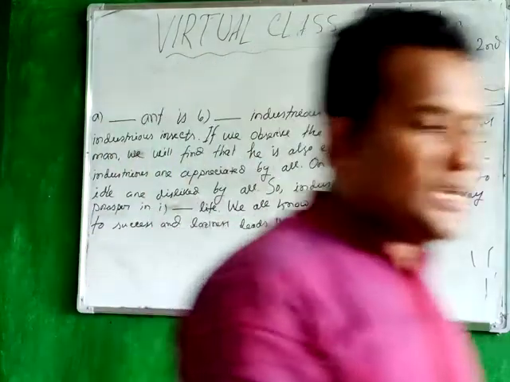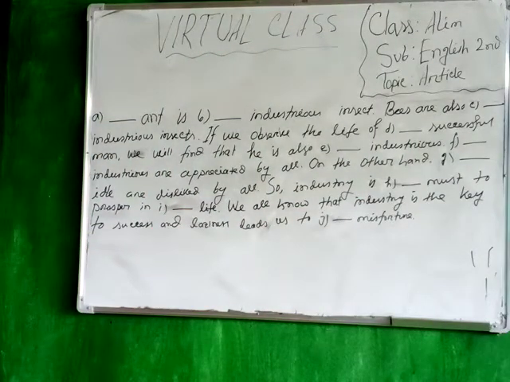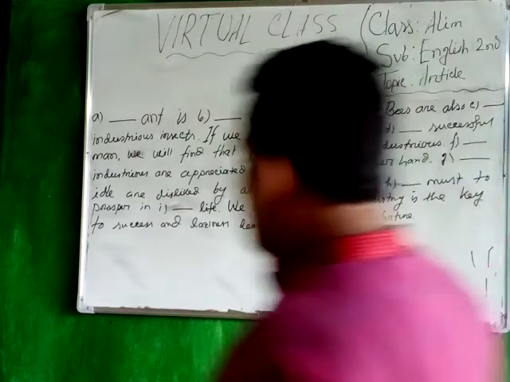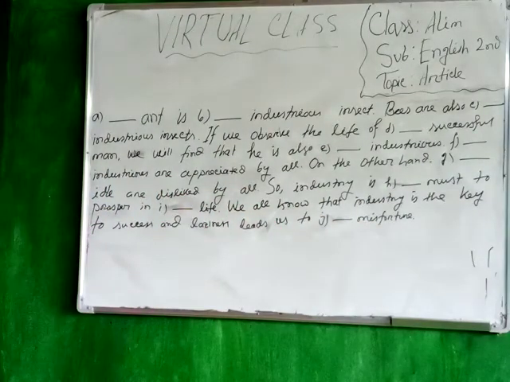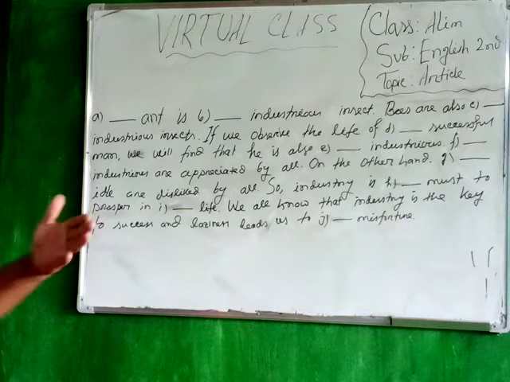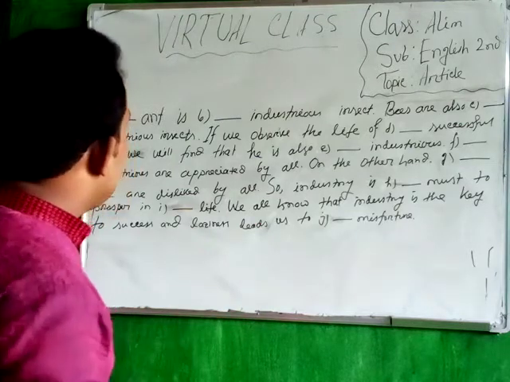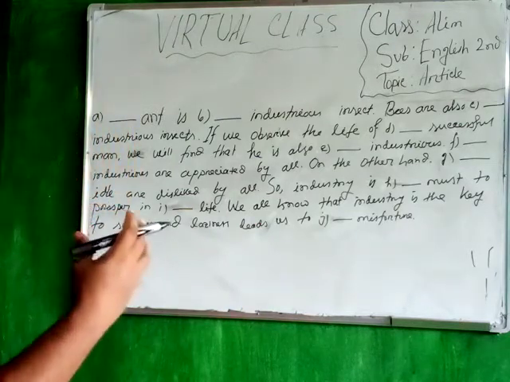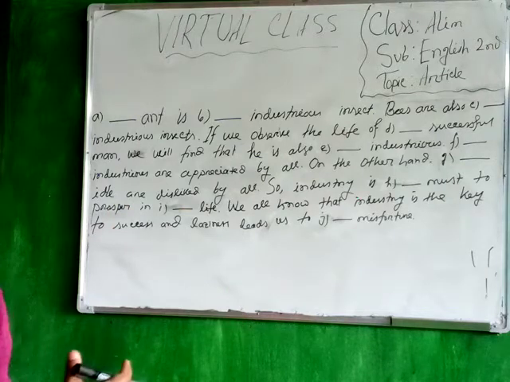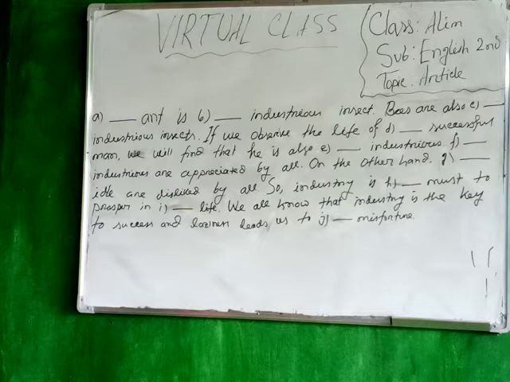And you know that in our previous class, we discussed punctuation. Today we will discuss article. Before going to my discussion, I want to clarify one thing: what is an article and what is the use of an article.